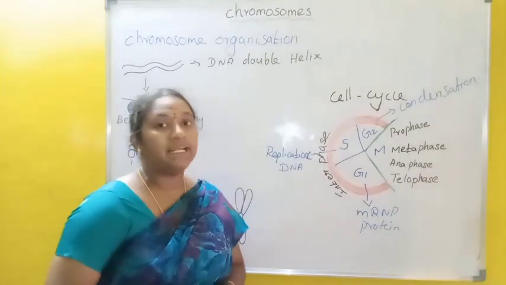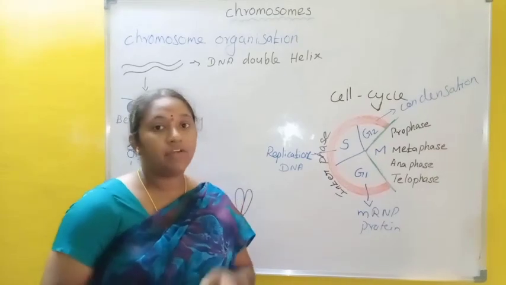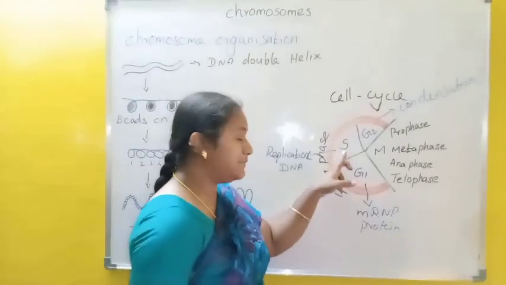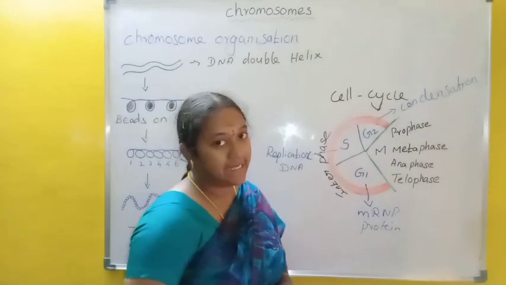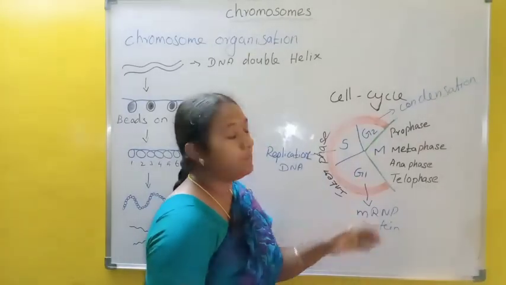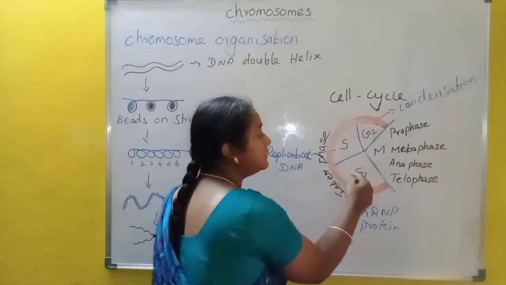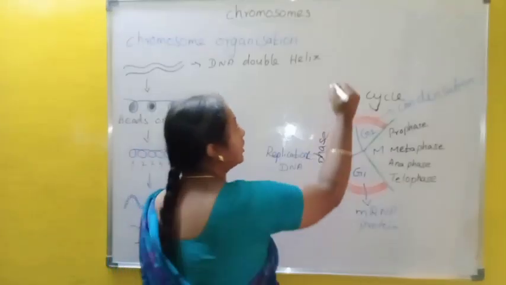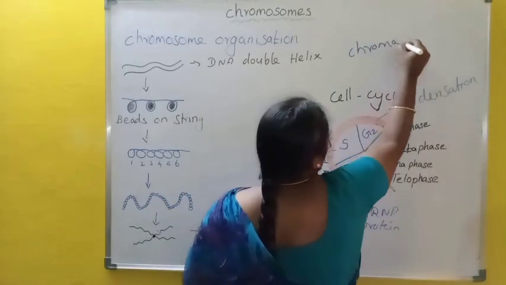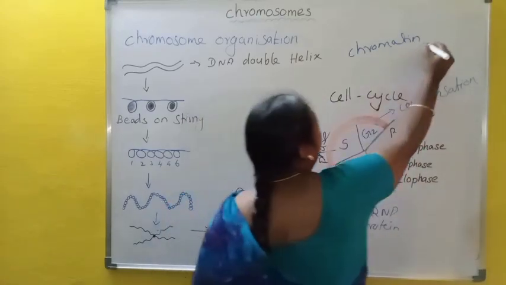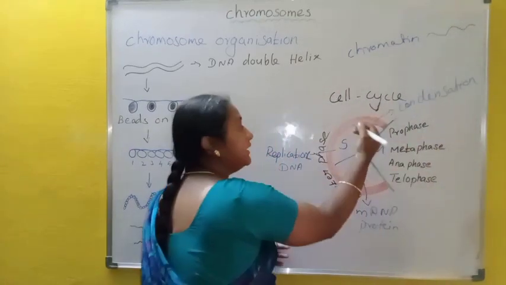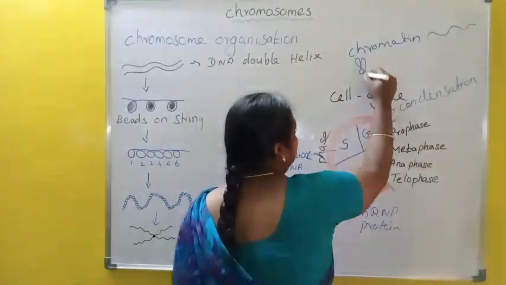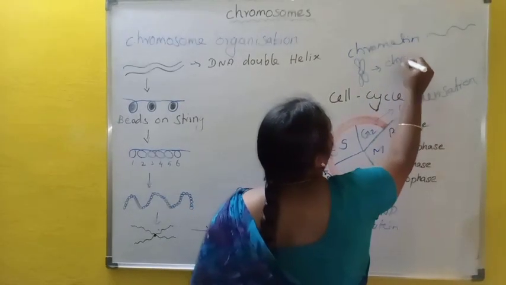Now we will see the chromosome organization. Before that, we have to know about the cell cycle. The cell cycle has 4 phases: M phase, G1 phase, the first growth phase, S phase, the synthesis phase, and G2 phase, the second growth phase. Among these, G1, S and G2 are commonly called interphase. In interphase, the chromosomes are called chromatin, which looks like a thread-like structure. Then at the initiation of G2 phase, the chromatin condenses to form a structure like this. Now it is called a chromosome.